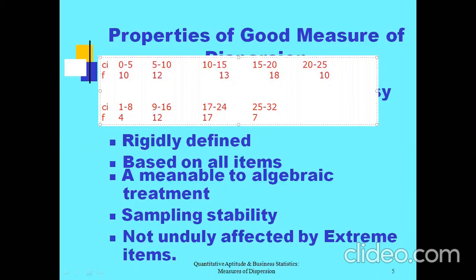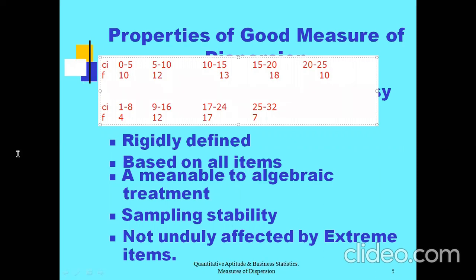Can you tell what kind of class interval the first one is? Yes, the first one is an exclusive class interval. Absolutely correct. Then the second one is an inclusive class interval. Why?